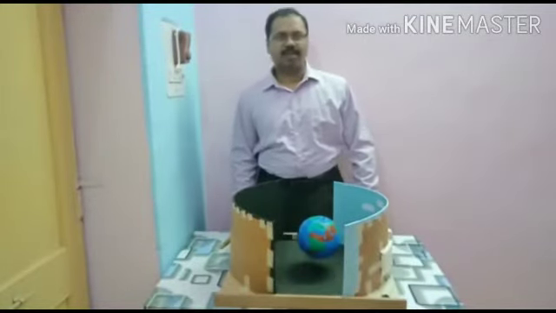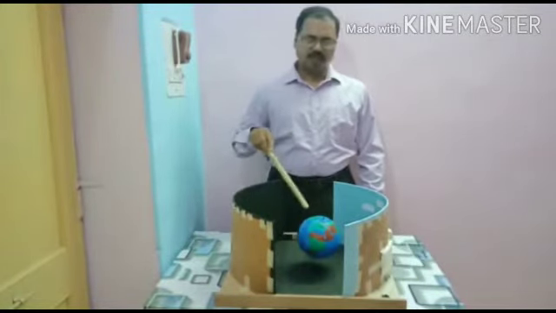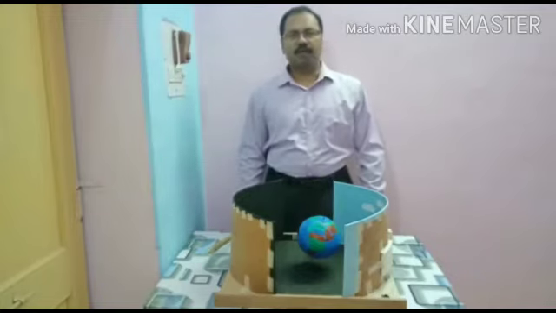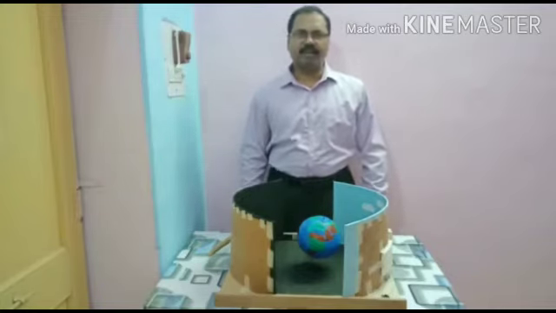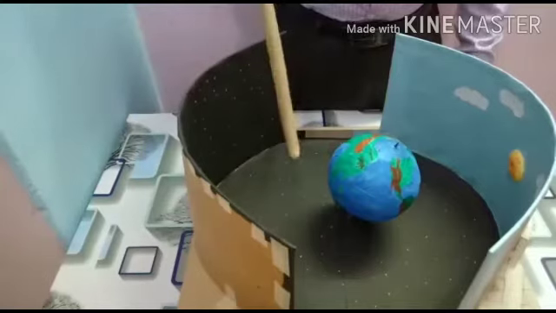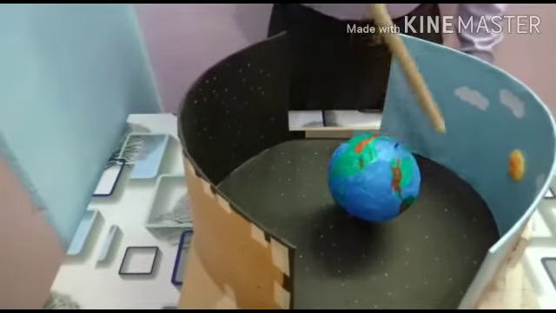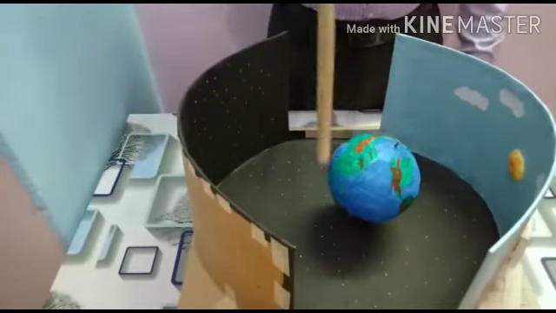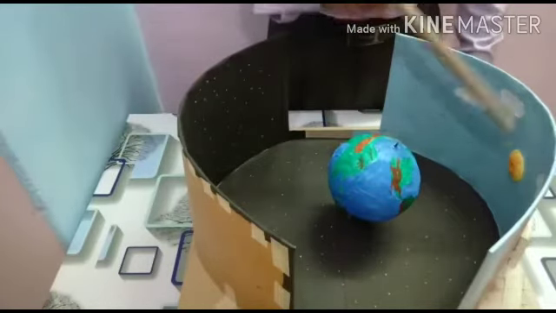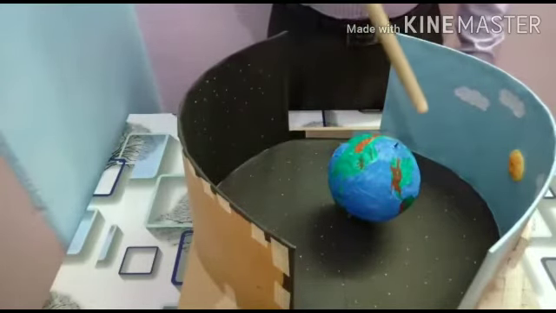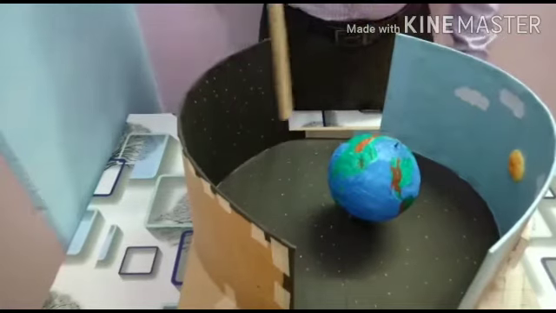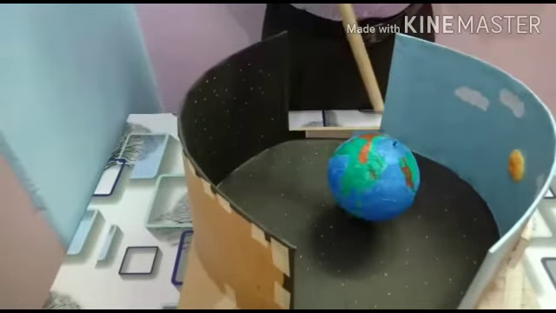Good morning. This is a model of Earth. Today we will learn the formation of day and night on Earth. As we know, the Earth is spherical in shape and revolves around the Sun. It takes 365 and 1/4 days for one revolution.